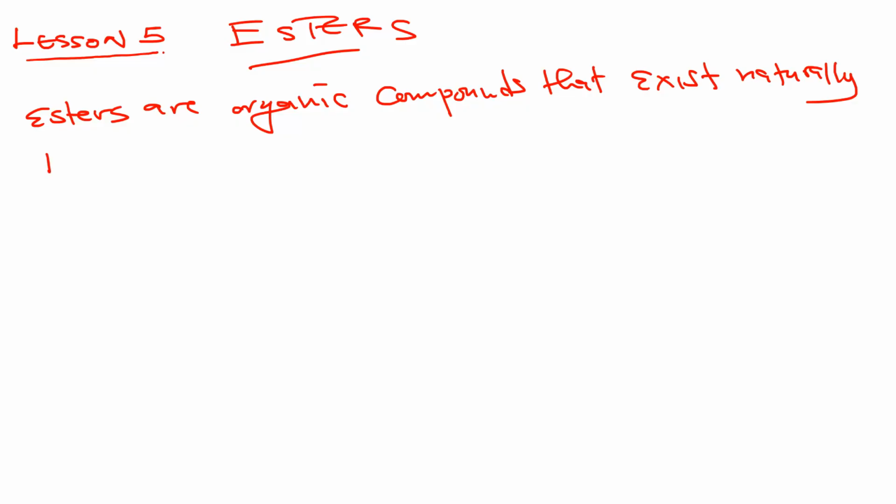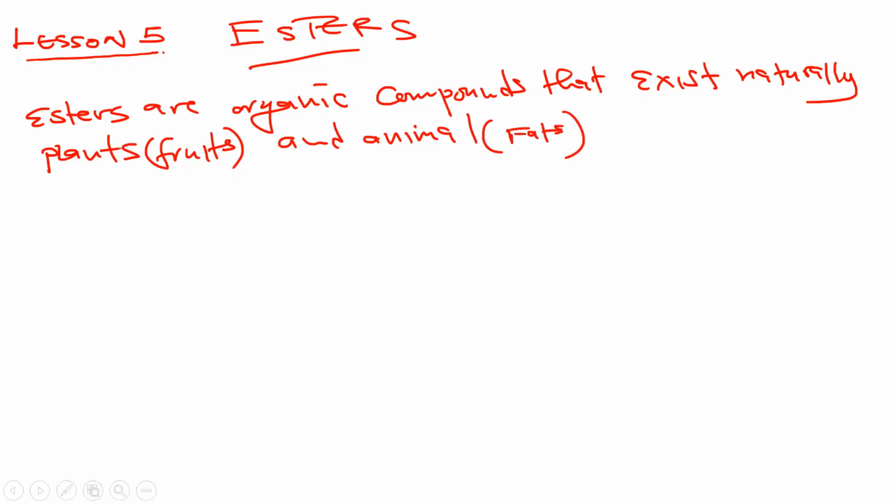Now, they exist naturally in what? In plants. In plants, you can talk of the fruits, and also animals. These are the ones that give the characteristic smell of the fruits. As you know, different fruits smell differently. You are able to tell that this is a fruit of this type. Then also in animals, in fats. So they exist naturally in plants and animals.